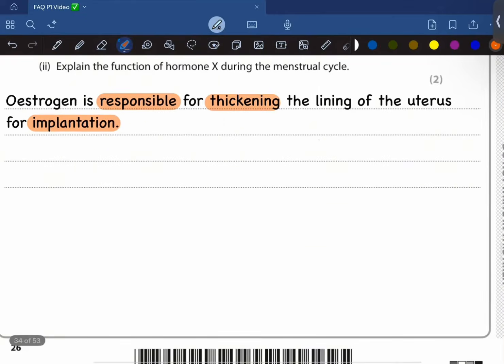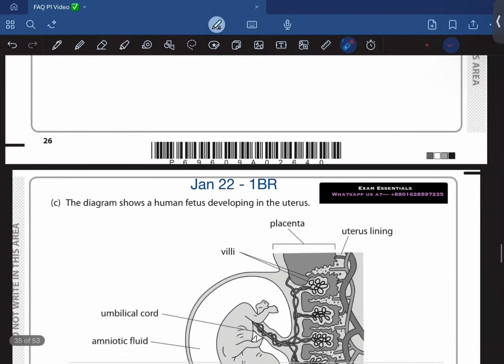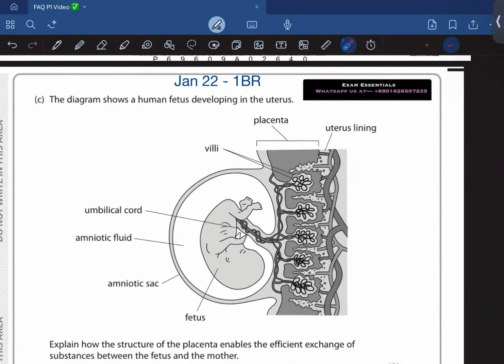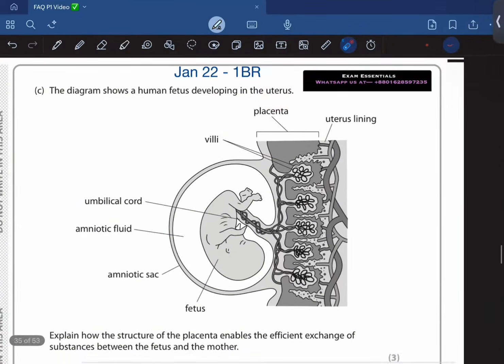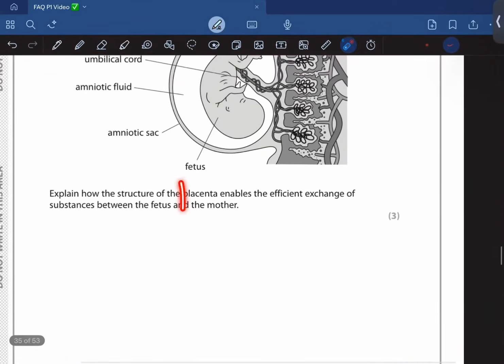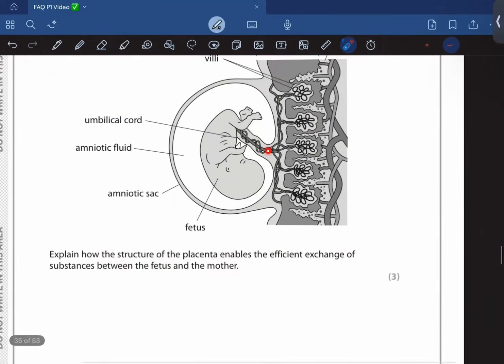Moving on. The diagram shows a fetus developing inside the mother's uterus. Explain how the structure of the placenta enables efficient gas exchange between the fetus and the mother. Okay, so first of all, dense blood capillaries, an adaptation kind of question. So common answer: dense blood capillaries, maintaining concentration gradient and hence increasing the rate of diffusion. And also, they are one cell thick. This placenta, they are one cell thick, which decreases the distance and increases the rate of diffusion.